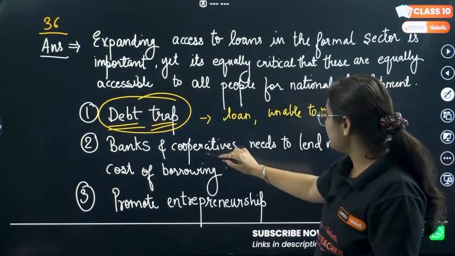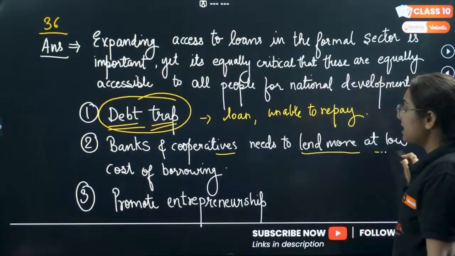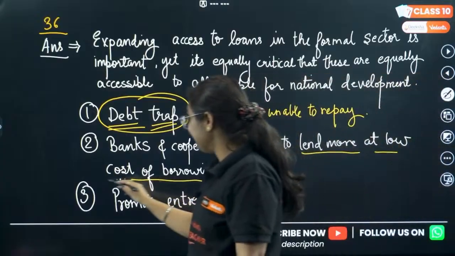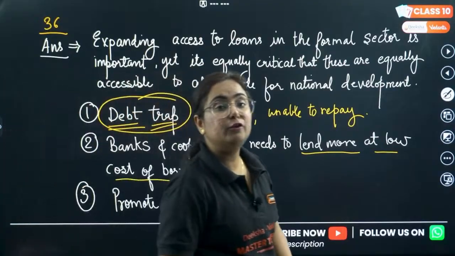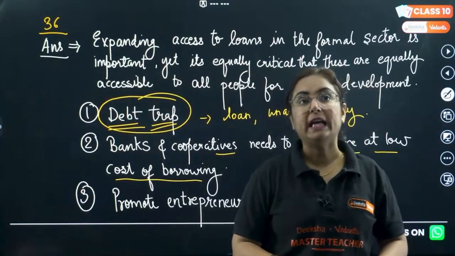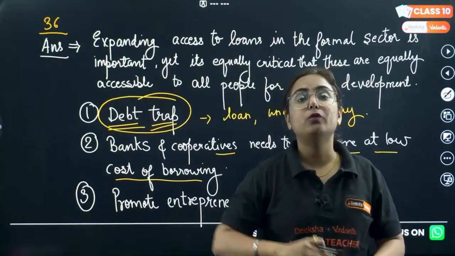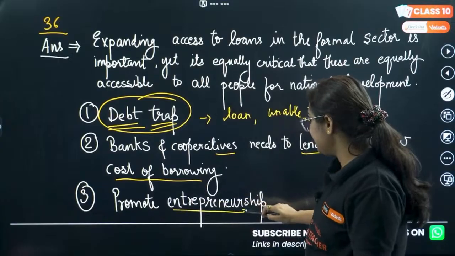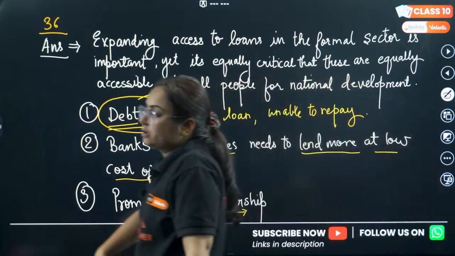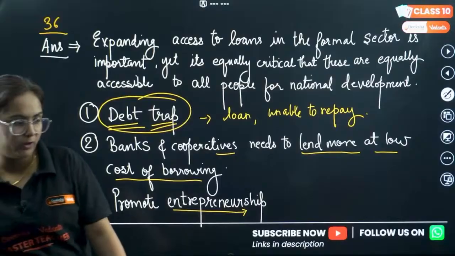How banks and cooperatives need to lend more at low cost of borrowing. They have a target, and they need to do what? Give loans at low cost of borrowing, and this is how the people are moving more to the formal sectors. Okay, and yes, this helps in promoting entrepreneurship, whatever we call.